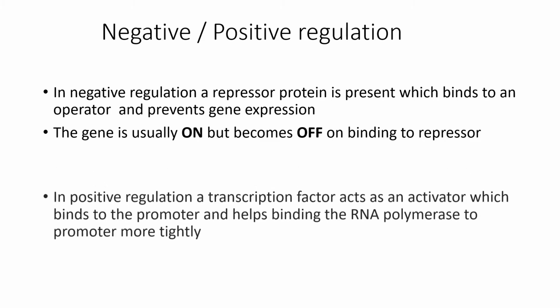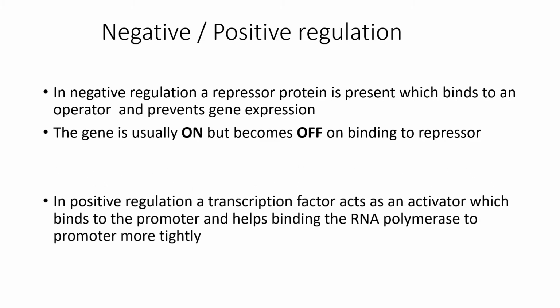In a positively regulated gene, finally the genes are in on condition because an activator will bind to a site on the DNA called as promoter. If you can remember correctly, RNA polymerase is an enzyme that helps in transcription, also binds to the promoter.